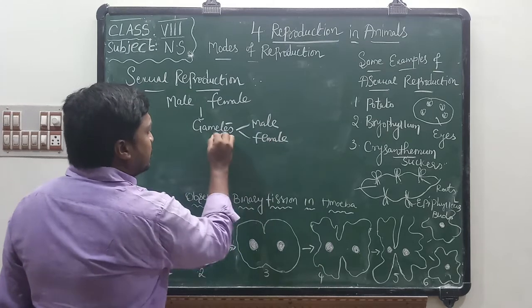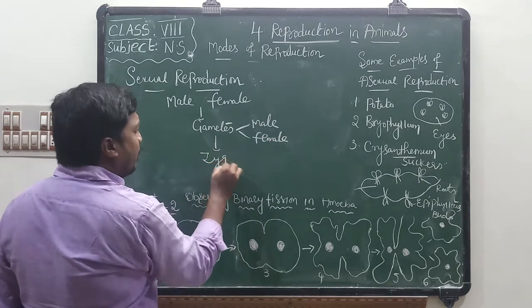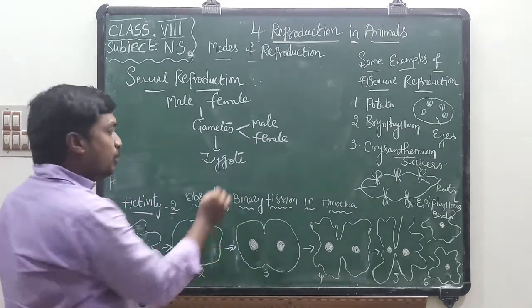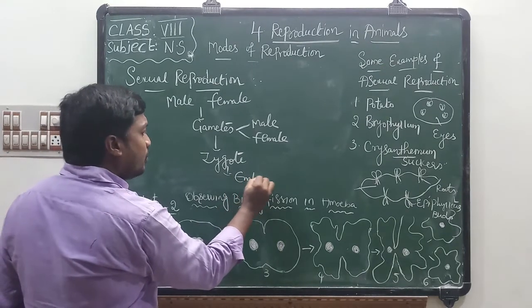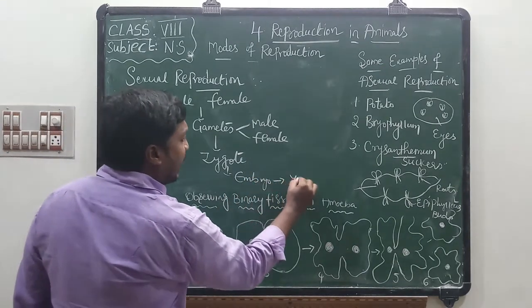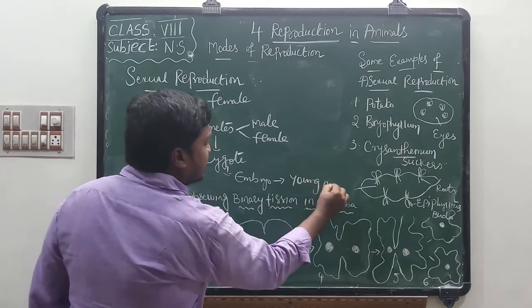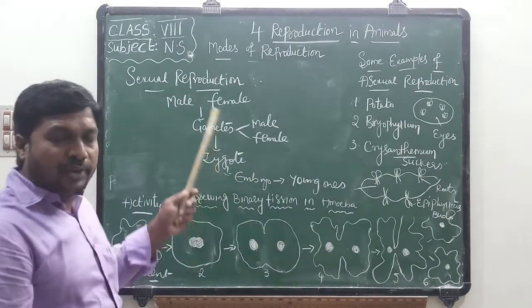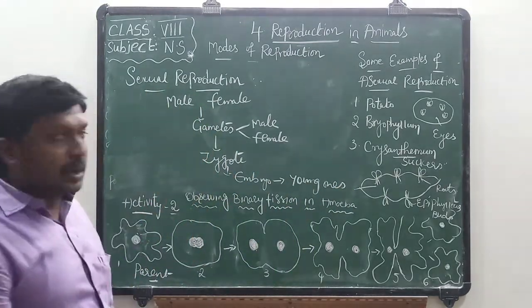When gametes are fused, a zygote is formed. The zygote develops into an embryo, and the embryo develops into young ones. This is the flow chart which shows sexual reproduction.